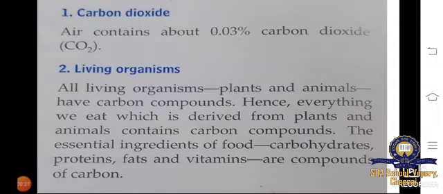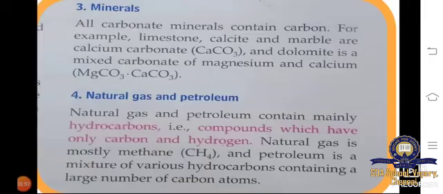Essential means a very important ingredient in the food. It's carbohydrates, proteins, fats, and vitamins. In all these ingredients, carbon is a main element. So in all living beings and in what we are eating also, carbon is present. So we are consuming much carbon.